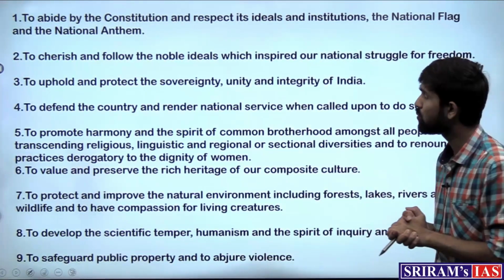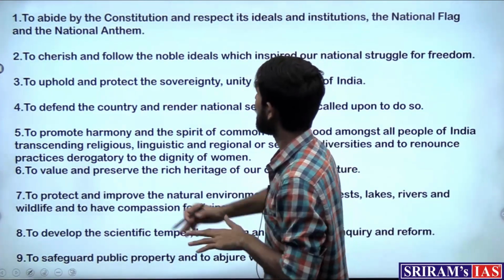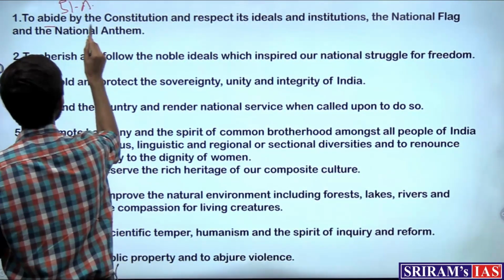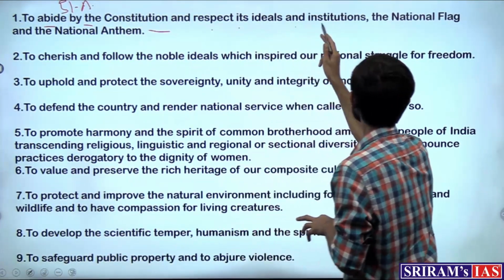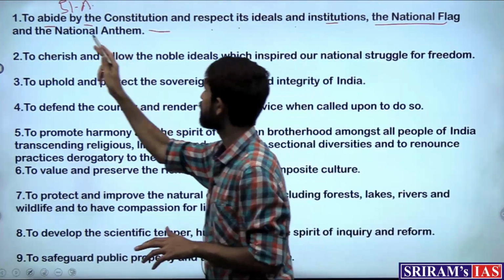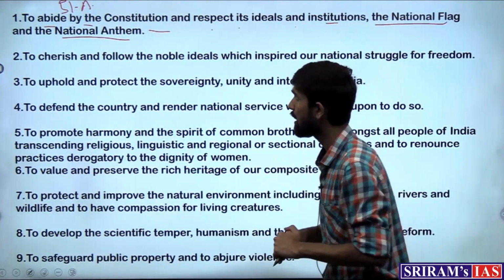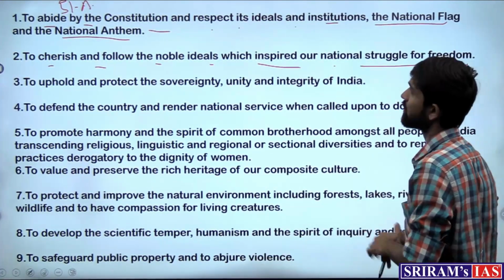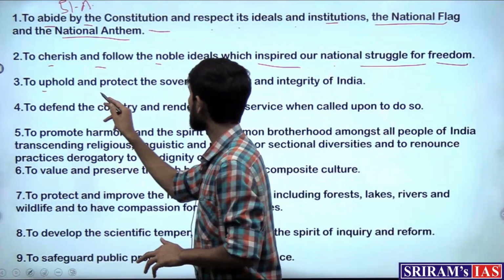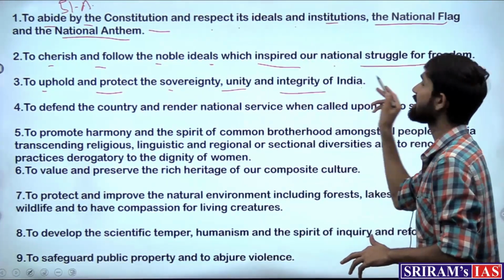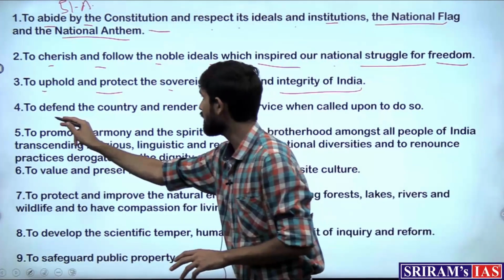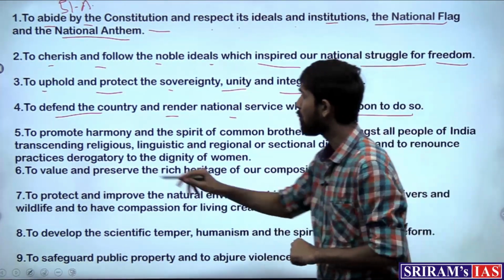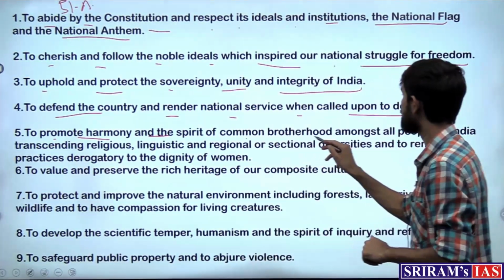Let's take a look at these duties. What do these fundamental duties exactly say? So first duty under Article 51A says that to abide by the Constitution and respect its ideals and institutions and the national flag and the national anthem. That's the first duty. Then to cherish and follow the noble ideals which inspired our national struggle for freedom. To uphold and protect the sovereignty, unity and integrity of India. To defend the country and render national service when called upon to do so. To promote harmony and the spirit of common brotherhood.